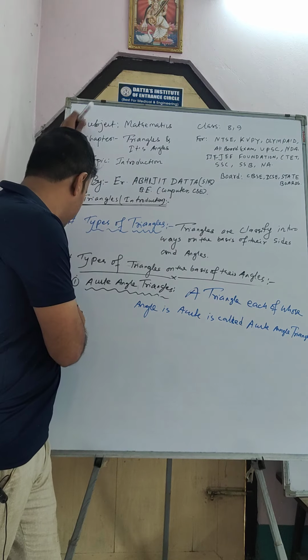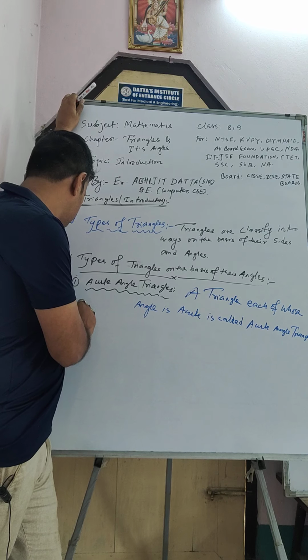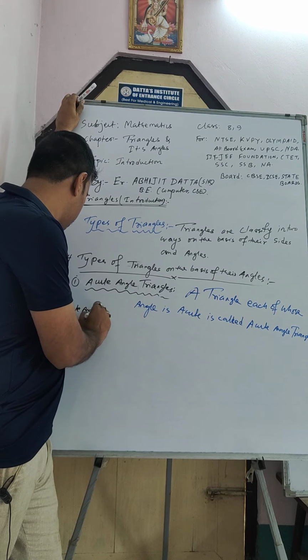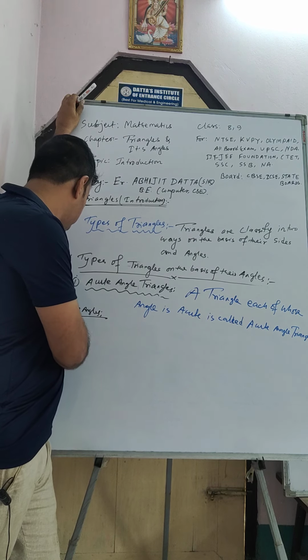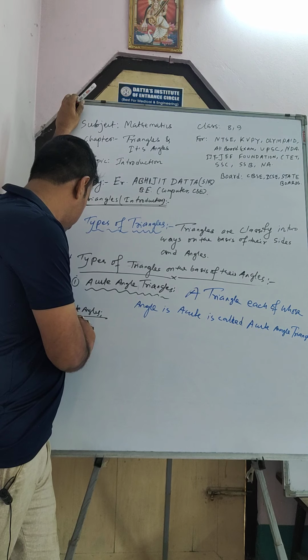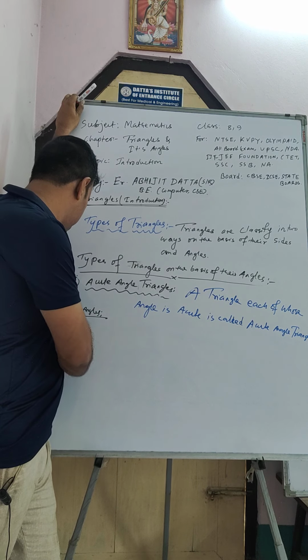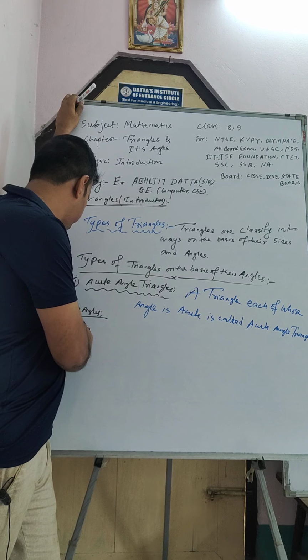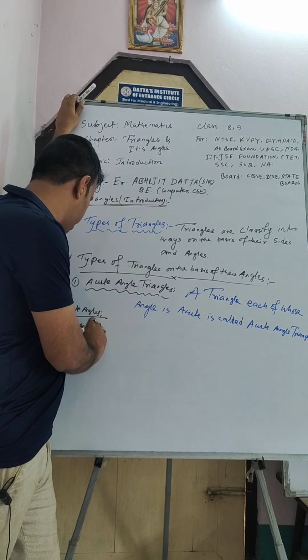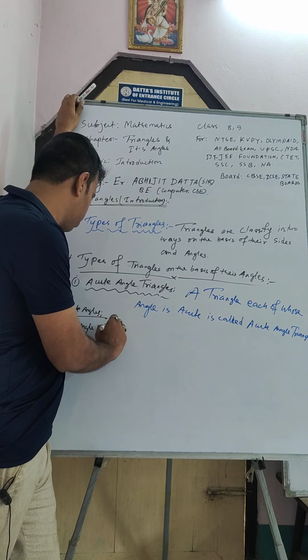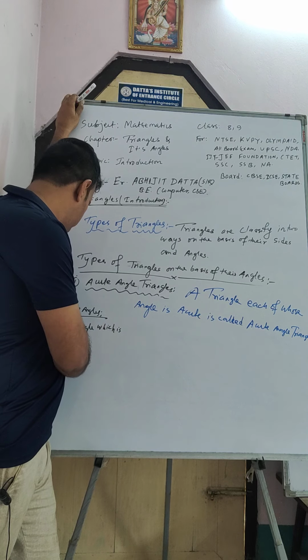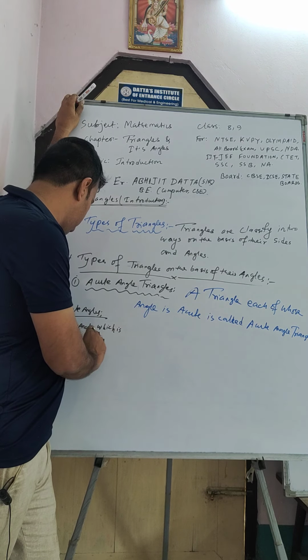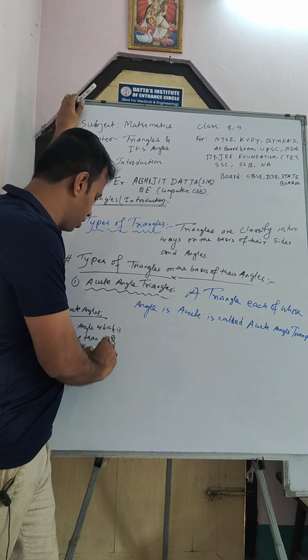So I write here, acute angle means an angle which is more than 0 degree and less than 90 degree, right?